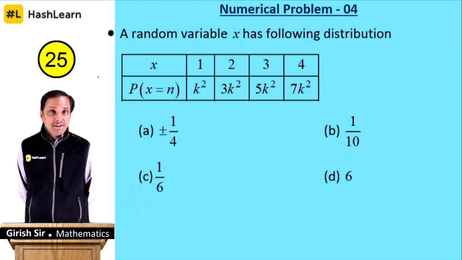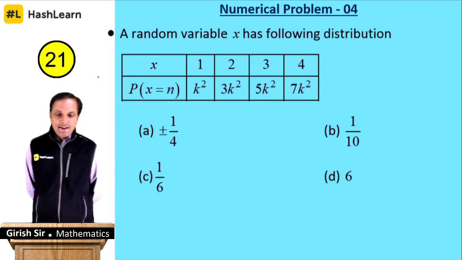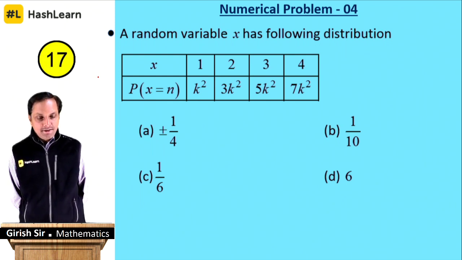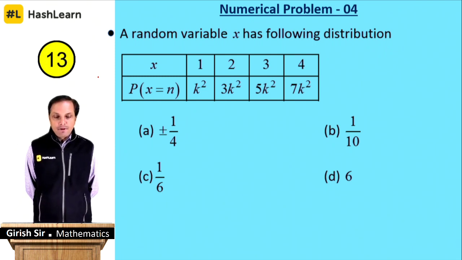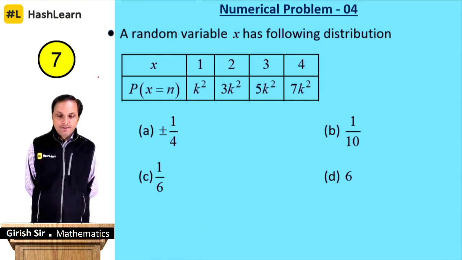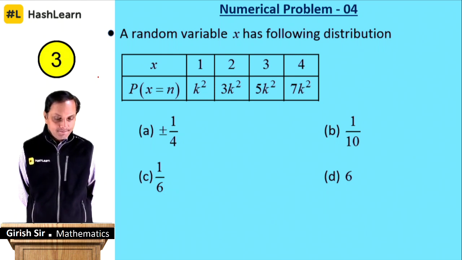When the variable is x, the probability of x is equal to 1 is k square. When x is 2, the probability of x is equal to 2 is 3k square. When x is 3, the probability of x is equal to 3 is 5k square. When x is 4, the probability of x is equal to 4 is 7k square.